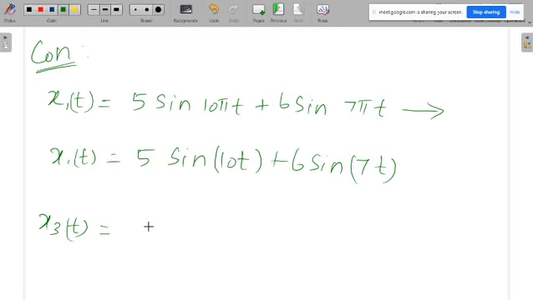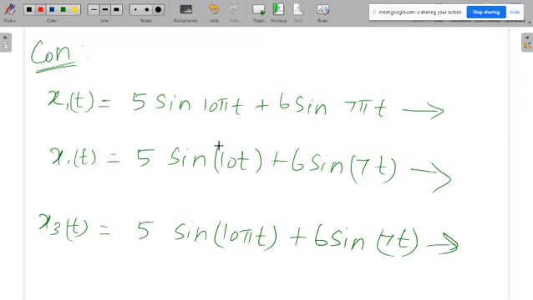Anyway, all the basic signals are individually periodic, because in the continuous domain, with pi or without pi, definitely the signal is periodic individually. But when you add more than one signal, you have to verify whether the ratios are rational or irrational. Which is periodic, which is not periodic? Anybody can quickly tell, just now from your experience. What about the first signal? Is it periodic or not periodic?